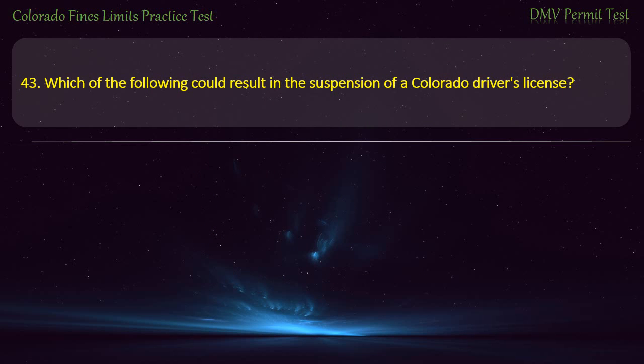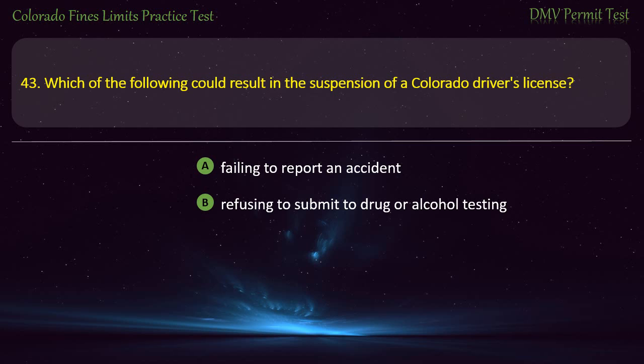Question 43. Which of the following could result in the suspension of a Colorado driver's license? Failing to report an accident. Refusing to submit to drug or alcohol testing. DUI conviction. All of these answers are correct. Answer. All of these answers are correct.